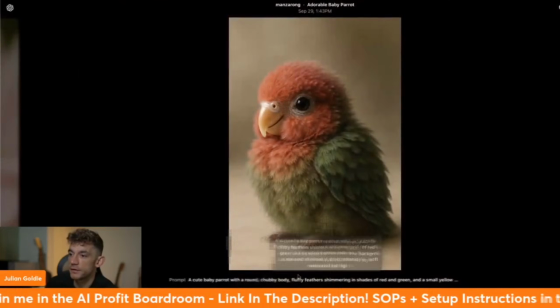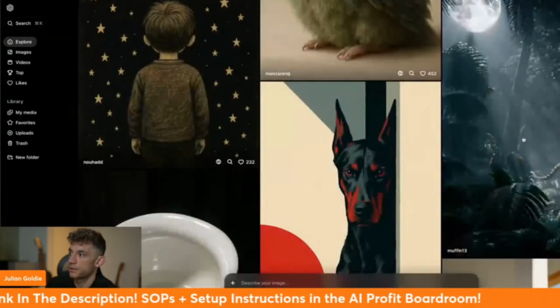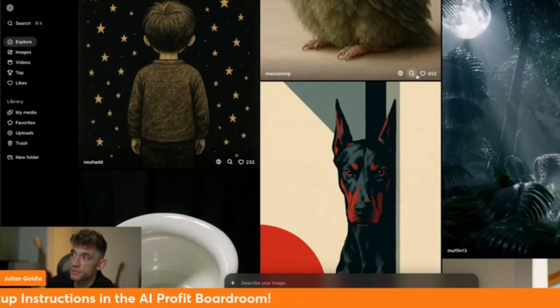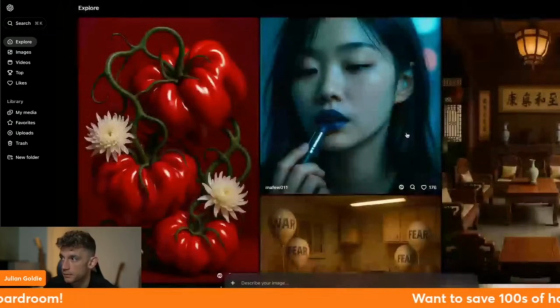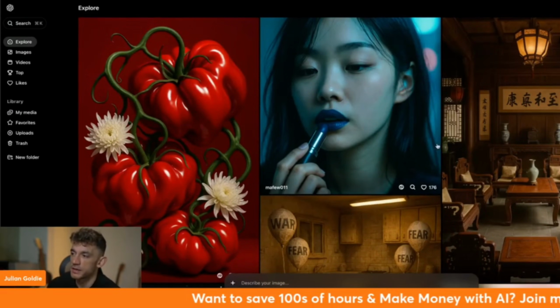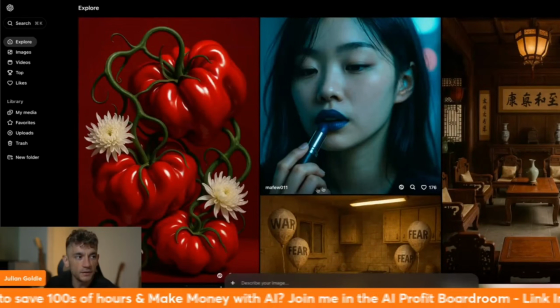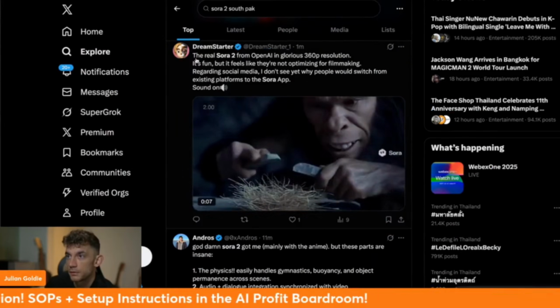This is kind of like a social media platform, and they get quite a lot of reach, like 450 likes, 280 likes. Now, if Sora 2 is that good, and it's one big social media platform for generating content, it's like the AI TikTok, isn't it? I never thought about it like that, but that's very interesting.